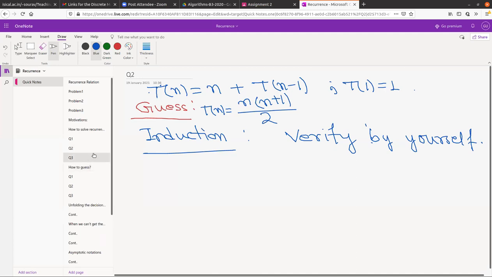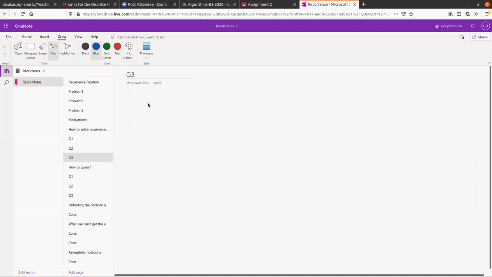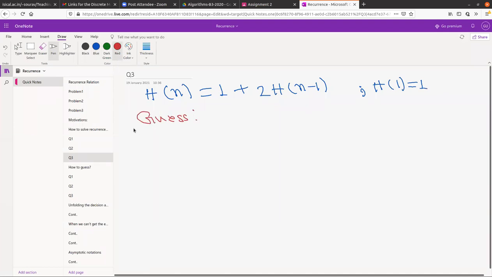Okay, let's move forward. So here I have another example. Any guess here? 2 to the power n minus 1.